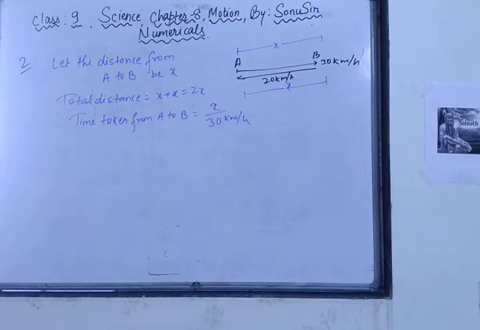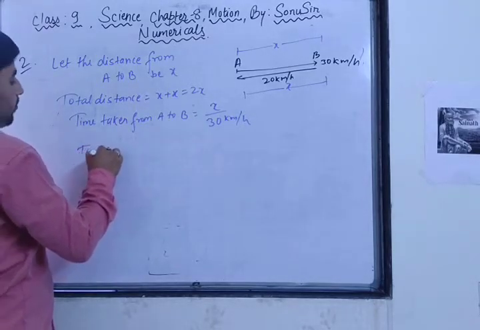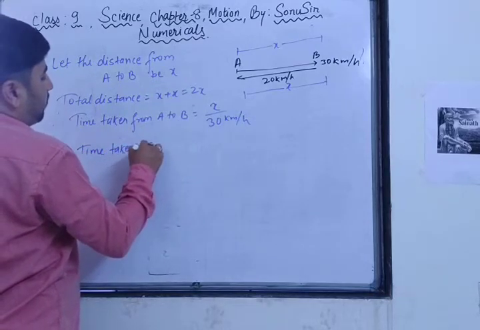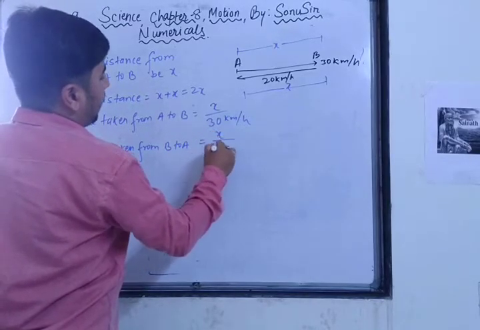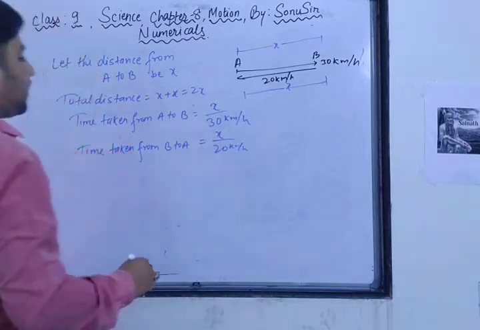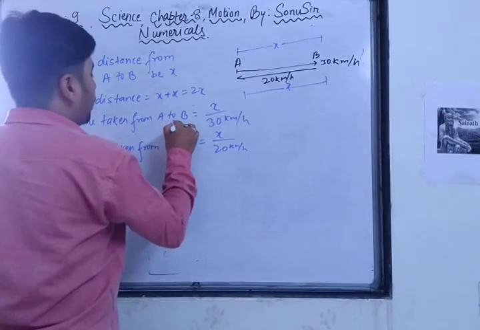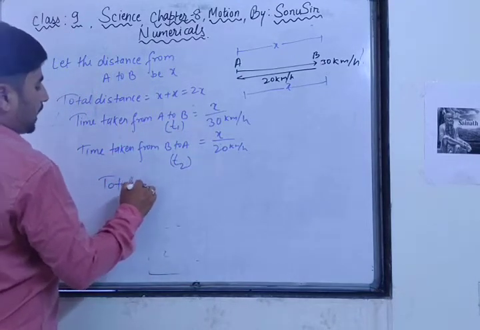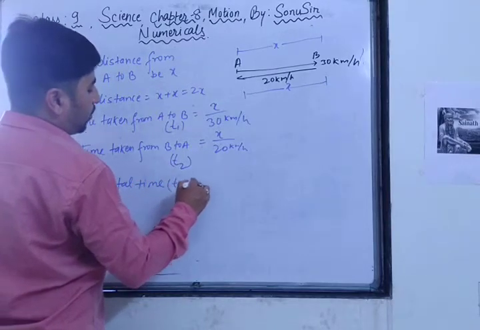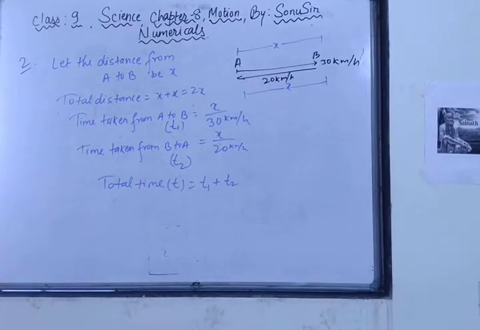Now the time taken from B to A. The distance is the same, x, and the speed is 20 km per hour. Now if we suppose the time taken from A to B is t1 and the time taken from B to A is t2, what will the total time be? Total time t is equal to t1 plus t2.